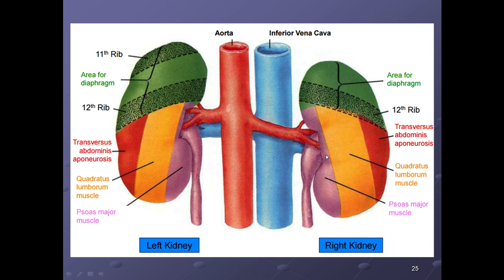We can see one more slide, sorry. So these are two vessels. So the left kidney is in relation with the 11th as well as 12th rib, and this area is for the diaphragm, and the diaphragm has medial and lateral arcuate ligaments. The muscles from medial to lateral are psoas major, quadratus lumborum and transversus abdominis. Clear? And this is very, very important. You must draw the diagram also.